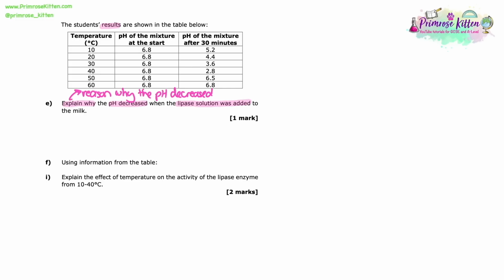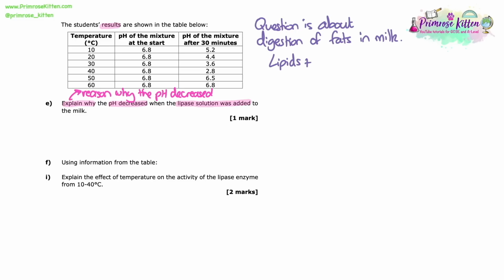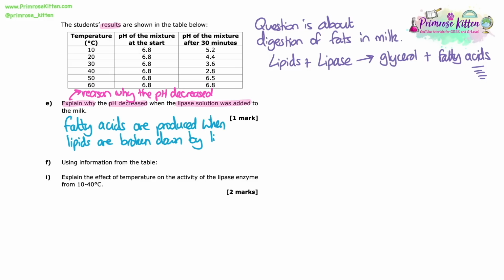So because it's an explain question, we just need 1 mark and the reason why the pH decreased when the lipase solution was added to the milk. So if we remember, at the start the question told us that the students were investigating the digestion of fats in milk. So when you add lipids, so the fats, and the lipase enzyme, what do you get? Well, the lipase will break down the lipids into glycerol and fatty acids, as we said at the start of the question. And if we noticed, we've just written the word acid. So fatty acids are acids, that's why they're called fatty acids. So if you're producing an acid, the more acids you make, the lower the pH is going to be. So the reason why is simply because fatty acids are produced when the lipase breaks down the lipids.